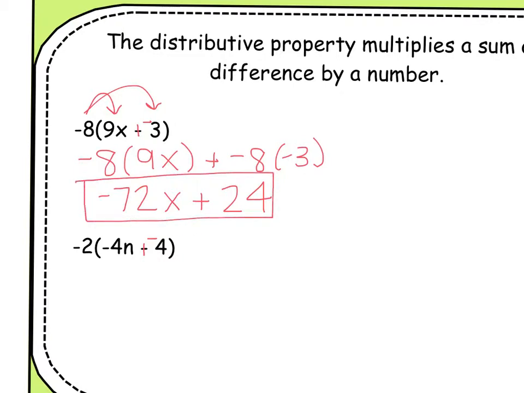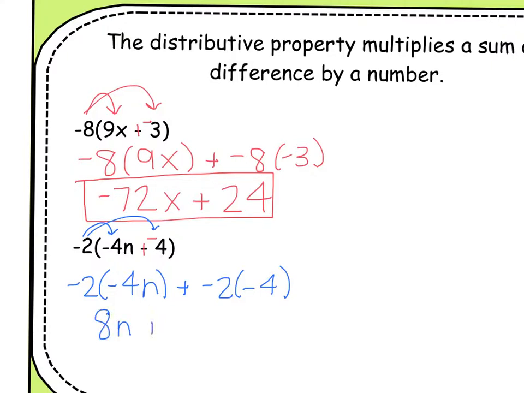The next one, the negative 2 wants in, so the negative 2 is going to shake hands with the negative 4n, plus now the negative 2 is going to shake hands with the negative 4. So you'll notice here we have a negative and a negative, which is a positive 8n, and a negative and a negative, which is a positive 8.